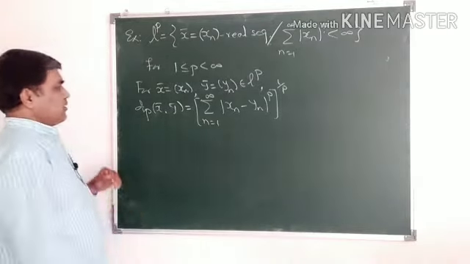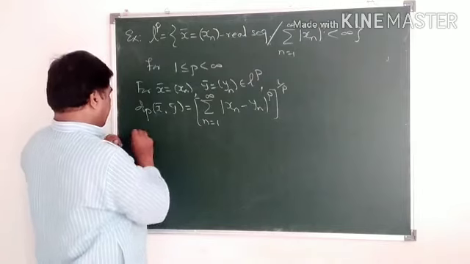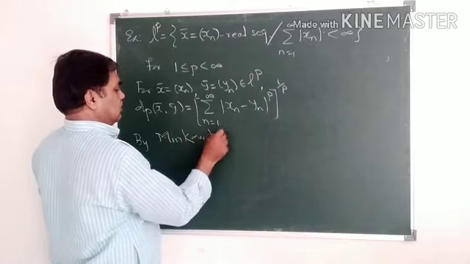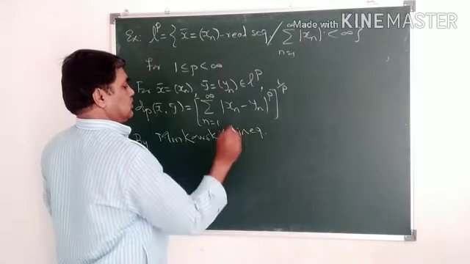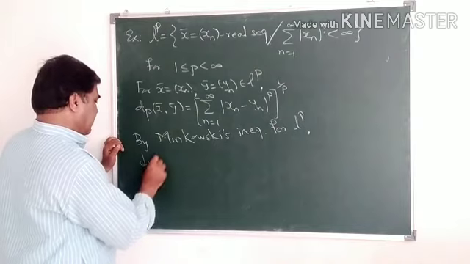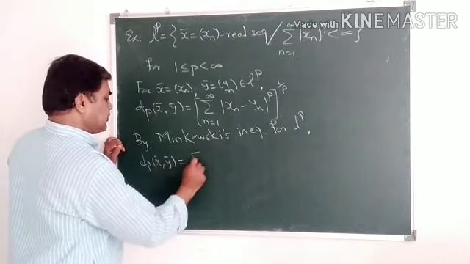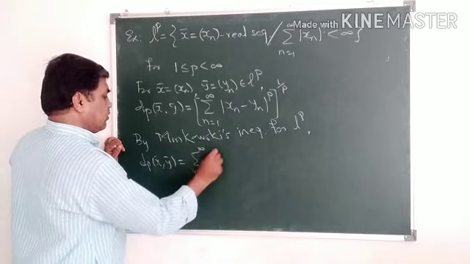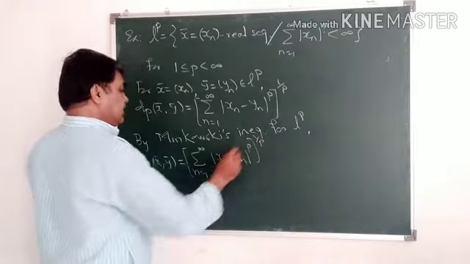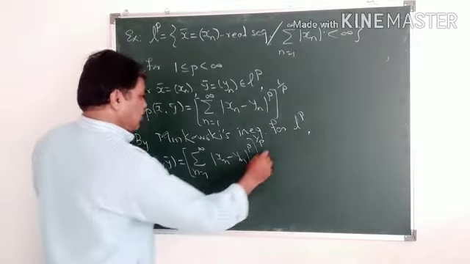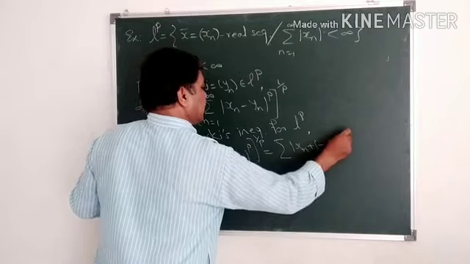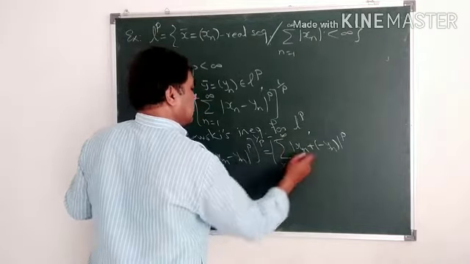For this, by Minkowski's inequality for LP, dp of x bar, y bar, which is nothing but summation n equal to 1 to infinity mod of xn minus yn to the power p, whole thing raised to 1 by p, I can write as summation of mod xn plus mod minus yn to the power p, n equal to 1 to infinity, to the power 1 by p.